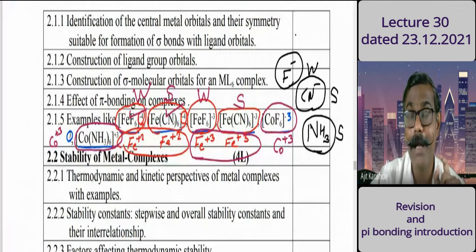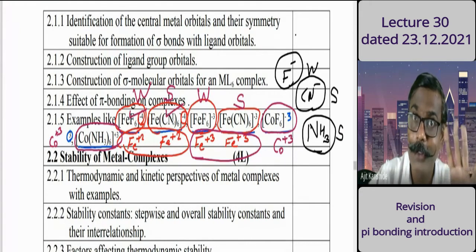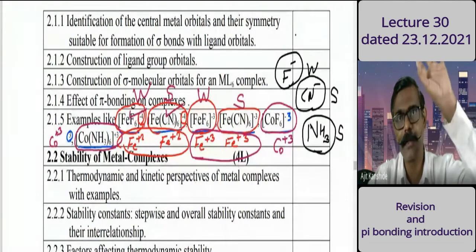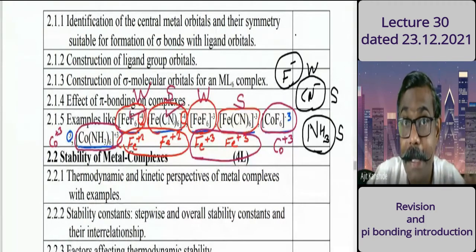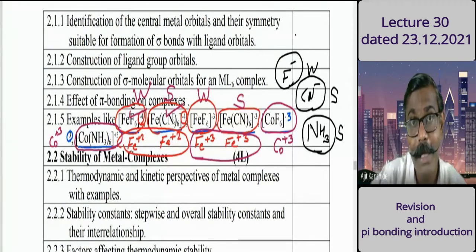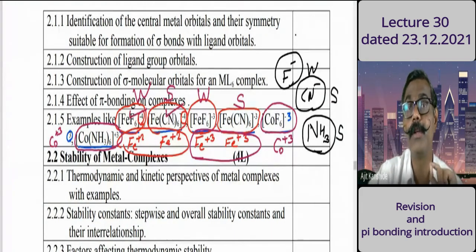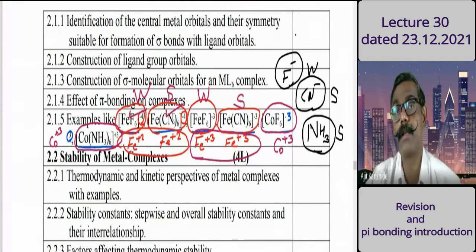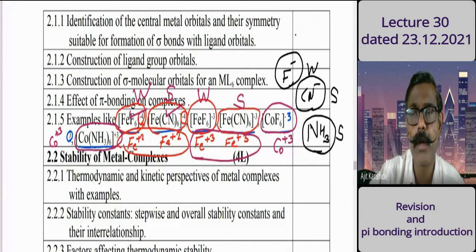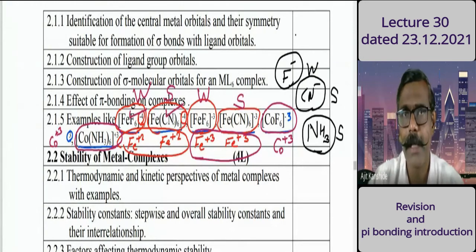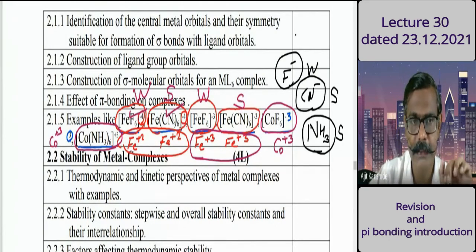Somebody has answered, maybe Alia. She said that ammonia is weak. On what ground? Ammonium hydroxide is a weak base, maybe because of that. See, the basic concept is a different acid-base concept. It was ammonium hydroxide, not ammonia. Ammonia in water gives ammonium hydroxide. We are talking about the ammonia molecule, NH3. So as per the spectrochemical series, you are expected to answer. Alia, is it clear? Yes, sir.